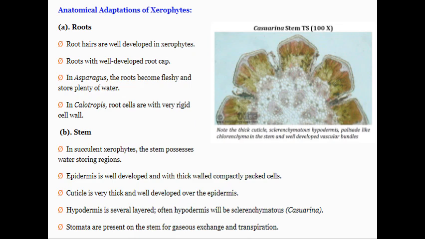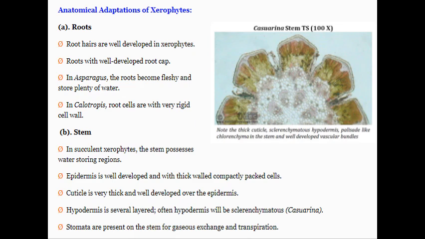Now the stem of xerophytic plants. In succulent xerophytes, the stem possesses a water storing region. Epidermis is well developed and with thick walled, compactly packed cells. Cuticle is very thick and well developed over the epidermis. Hypodermis is several layered. Often the hypodermis will be sclerenchymatous. The example is Casuarina. Stomata are present on the stem for gaseous exchange and transpiration.